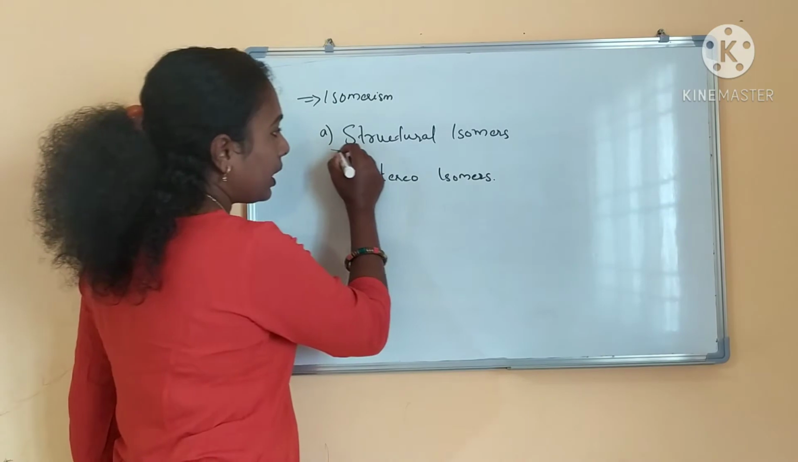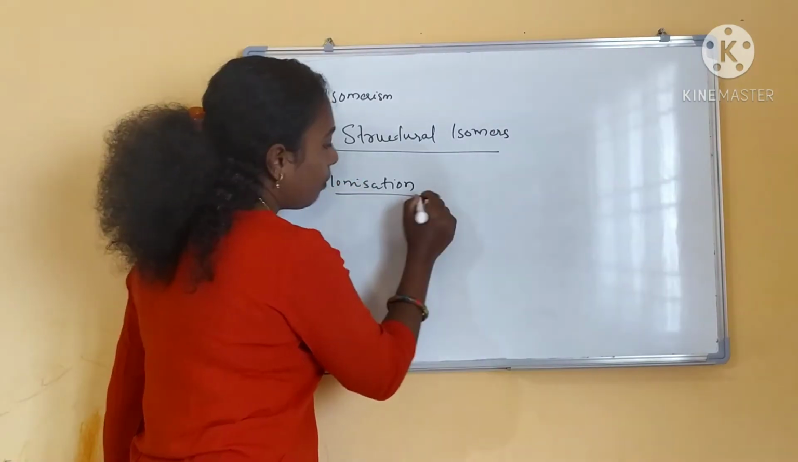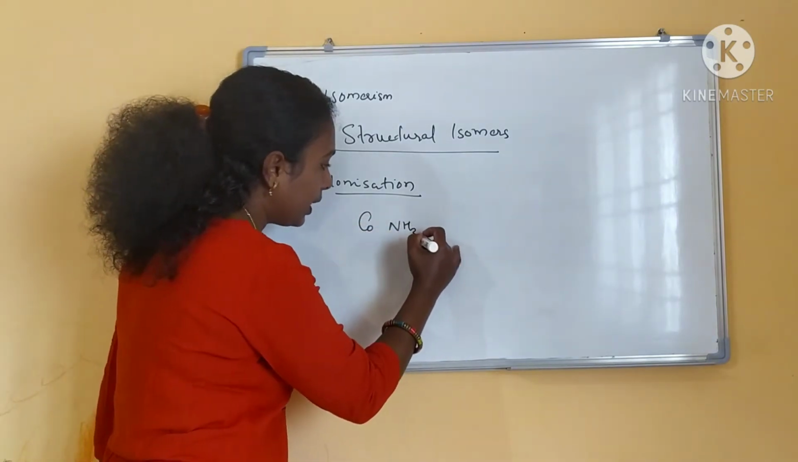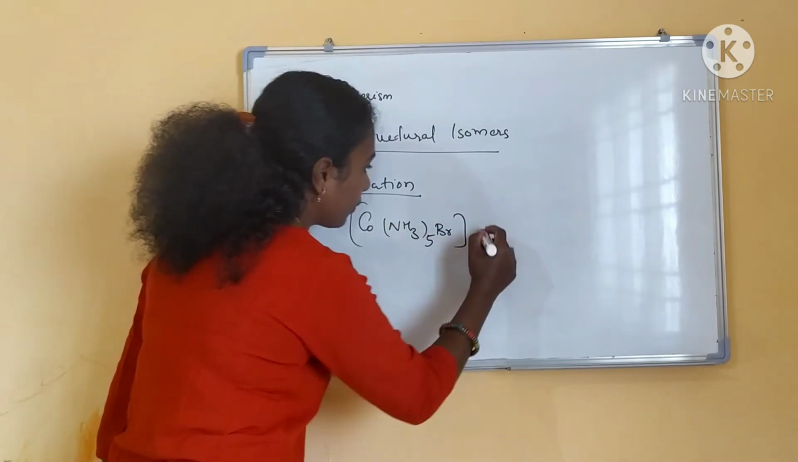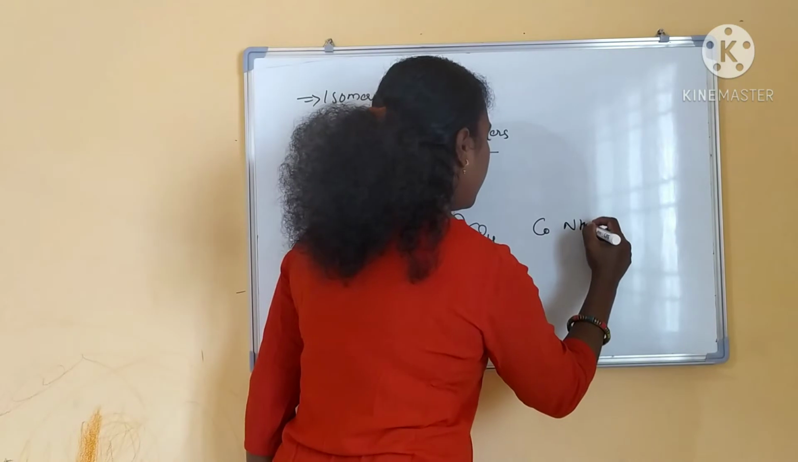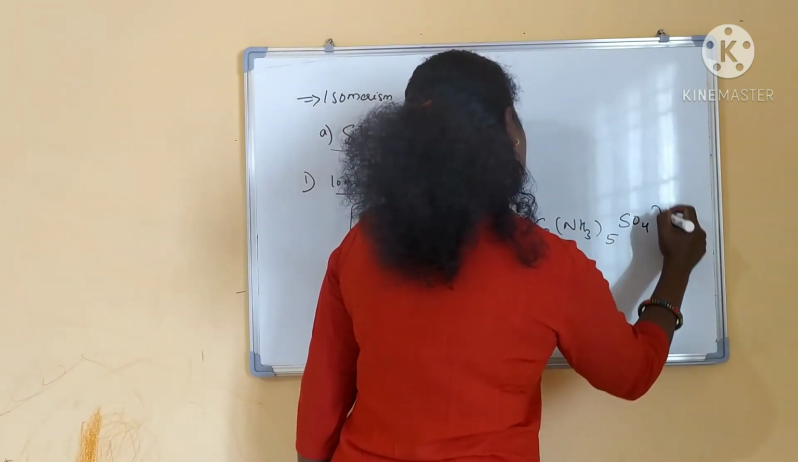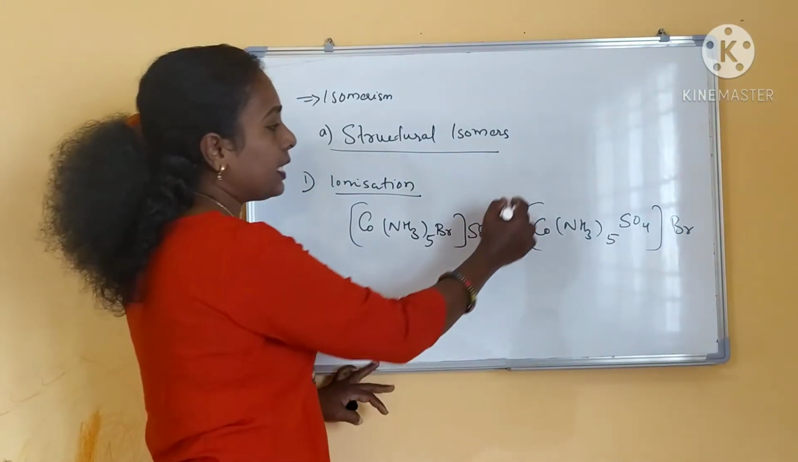In this structural isomer, first one is ionization isomerism. What is an ionization isomerism? For example, I am writing [Co(NH3)5Br]SO4 and [Co(NH3)5SO4]Br. This is an example of ionization isomerism.